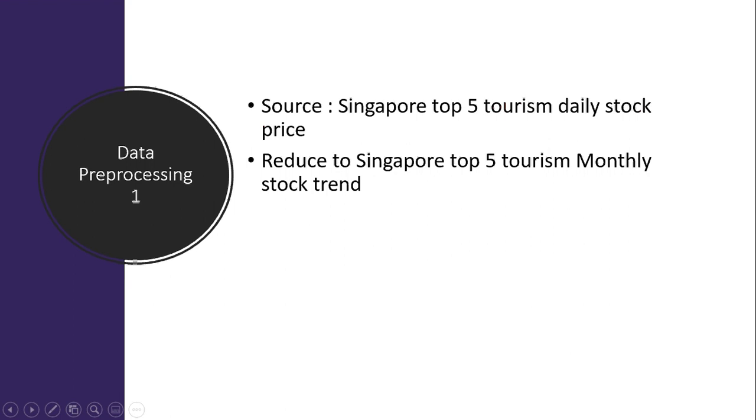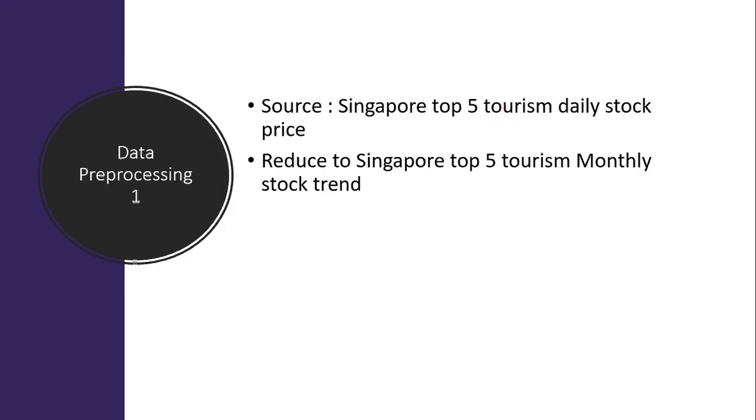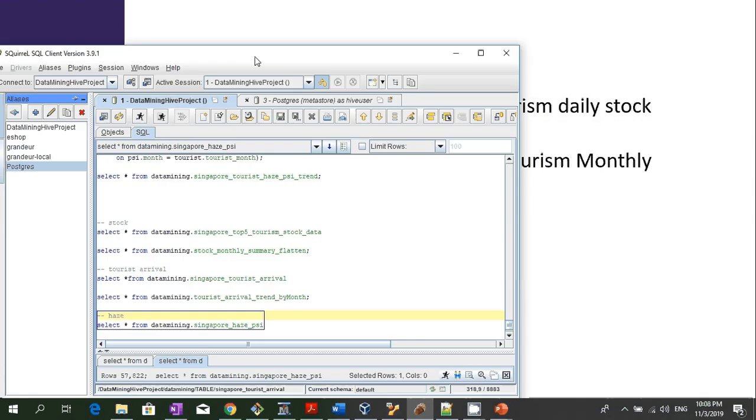First, we need to look into how we do the pre-processing of the data sources that we have. The first pre-processing is that we need to pre-process the Singapore top 5 tourism daily stock data. The data that we have is in daily format, and we need to reduce this into top 5 tourism monthly stock trend. So how do we do that? Let's look at the data.